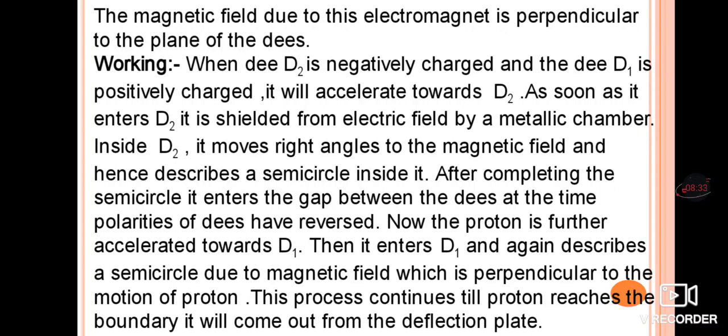This process continues until the proton reaches the boundary. Once the proton has gained higher energy, it comes out through the deflection plate. This is the working of the cyclotron.